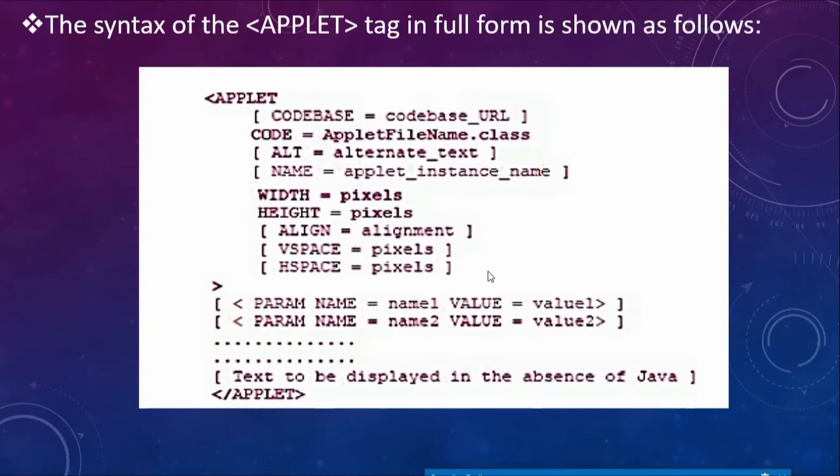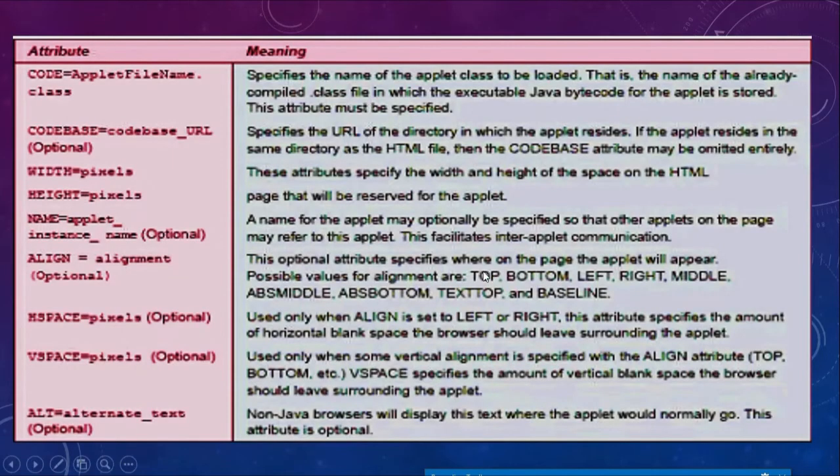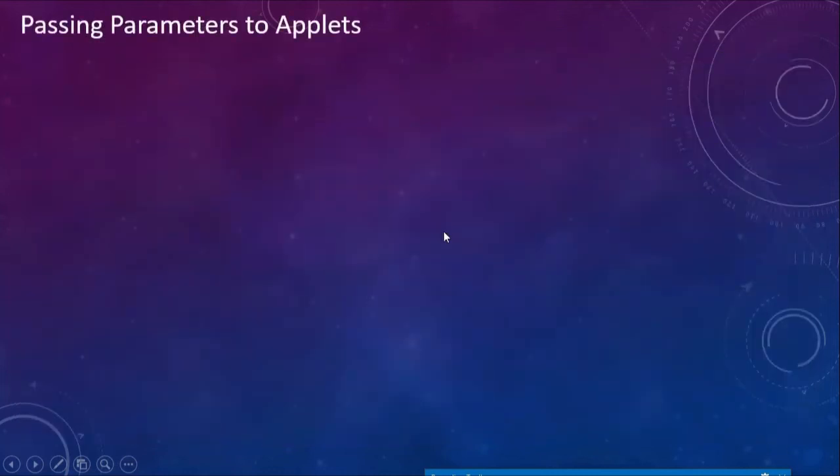The syntax of the applet tag in full form is what we have just seen. Whatever I specified, the same thing is written here, along with the meaning of each of these code elements. Now, how do we pass parameters to the applets? How can we pass parameters from the HTML page to the applet? For this, as I have just told you, there is something called the param tag that can be used.